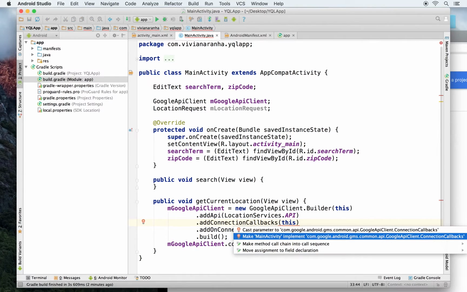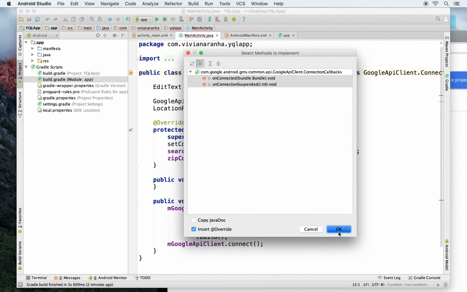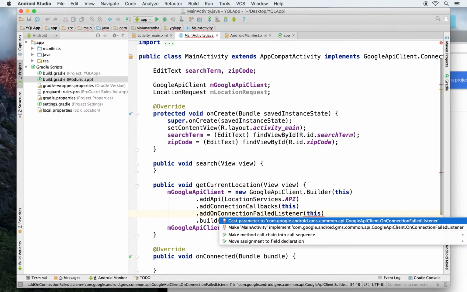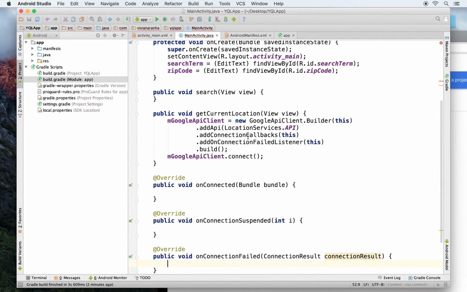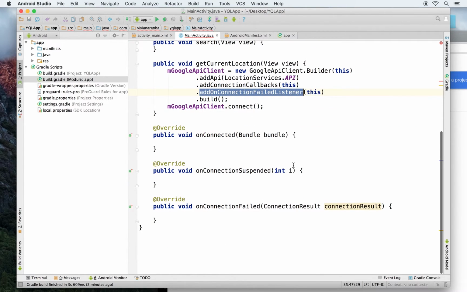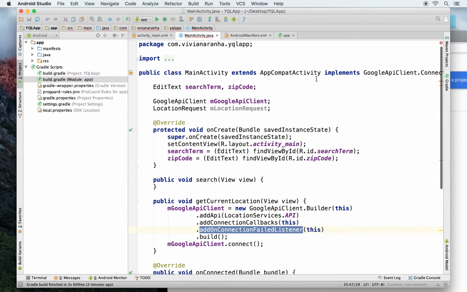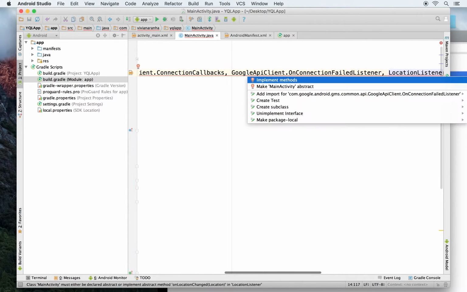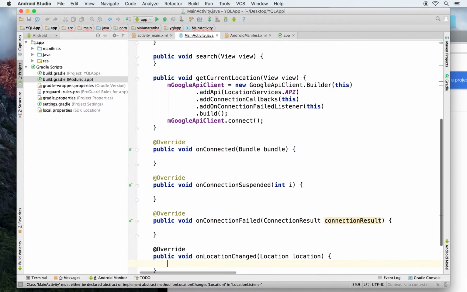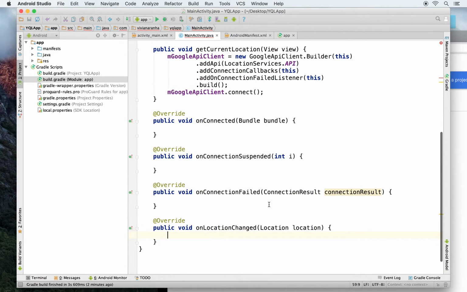I'll have to make this activity implement the interfaces, just so that I can make sure that someone is taking care of connection callbacks and the failed listener, which is this particular activity. That's why I've implemented them inside here. Another thing that I need is location listener to be implemented, which will call on location change every time the location changes. So what should we do inside on connected?